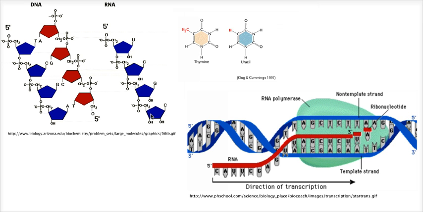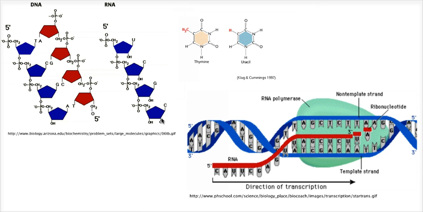And the only difference between ribose and deoxyribose is that on the second carbon of ribose, there's an OH, where there is no OH on deoxyribose. That is literally it. So, difference number one: DNA uses deoxyribose, which does not have an OH group on its second carbon, and RNA uses ribose, which does have an OH group on its second carbon.